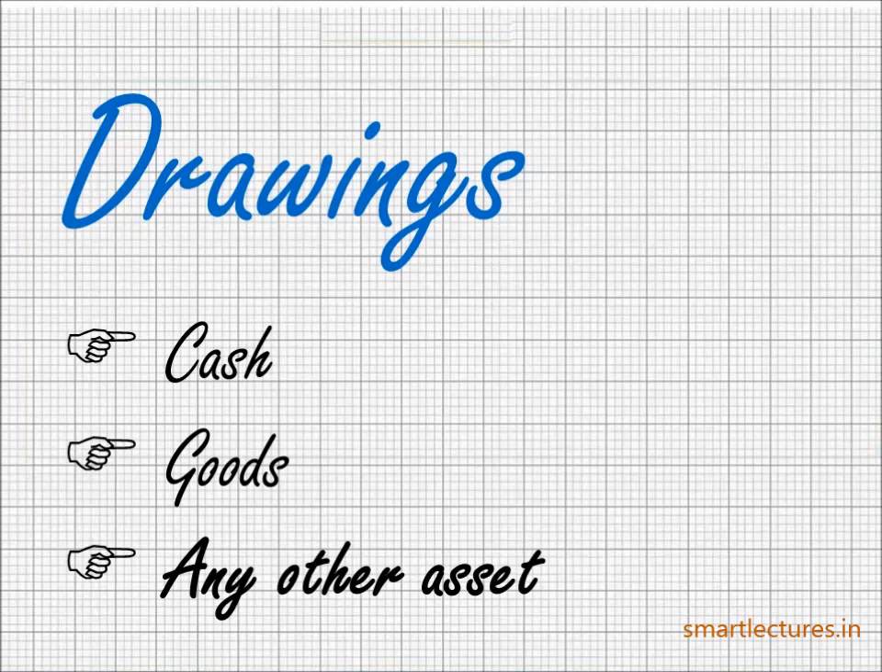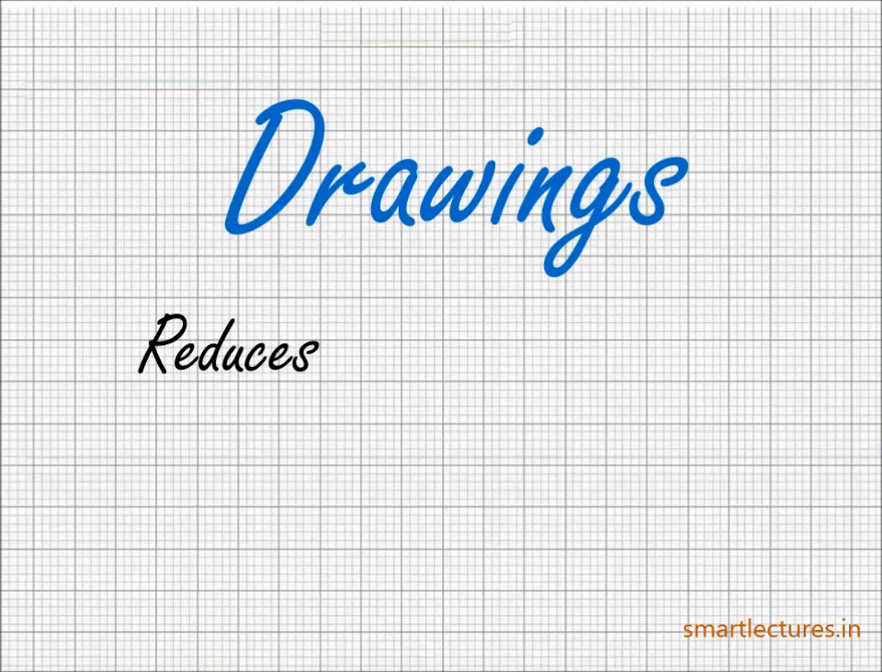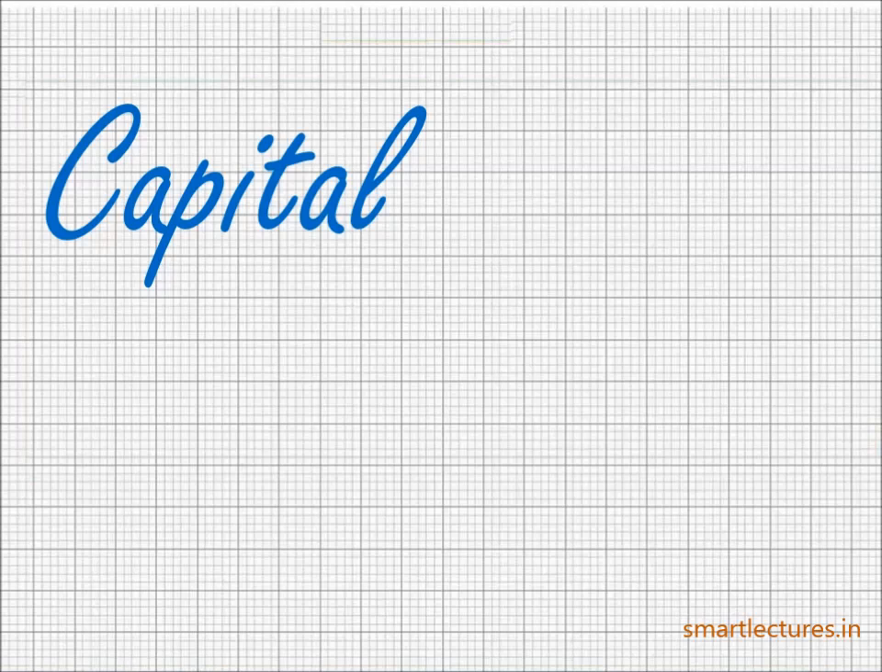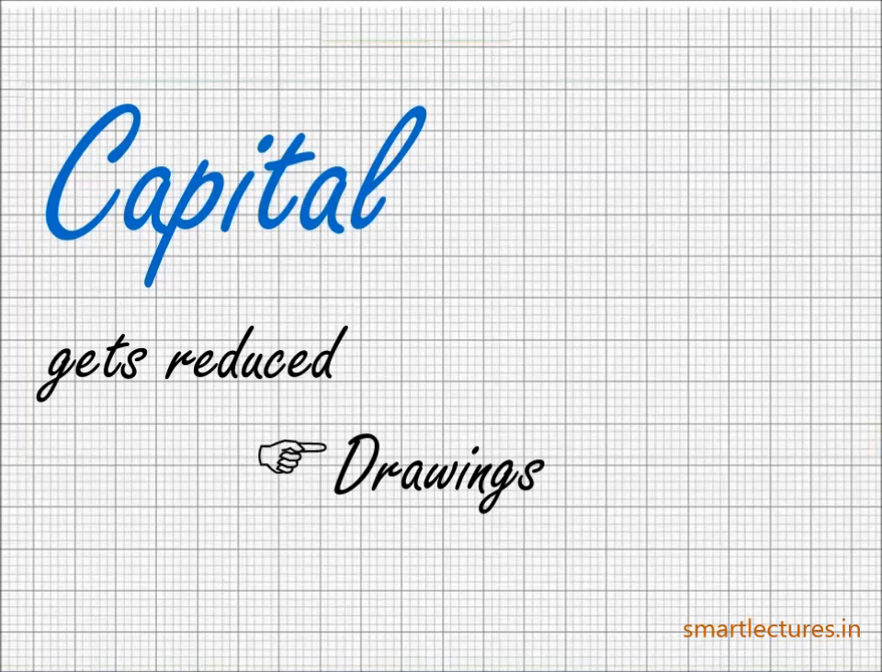So be careful. Drawings has a double effect. Number one, it will reduce the capital, and number two, it will reduce the asset. That asset may be cash, may be goods, may be any other asset. So I would like to remind you one thing. The capital gets reduced only for two reasons: either drawings or, second, loss or expenses, you can say.